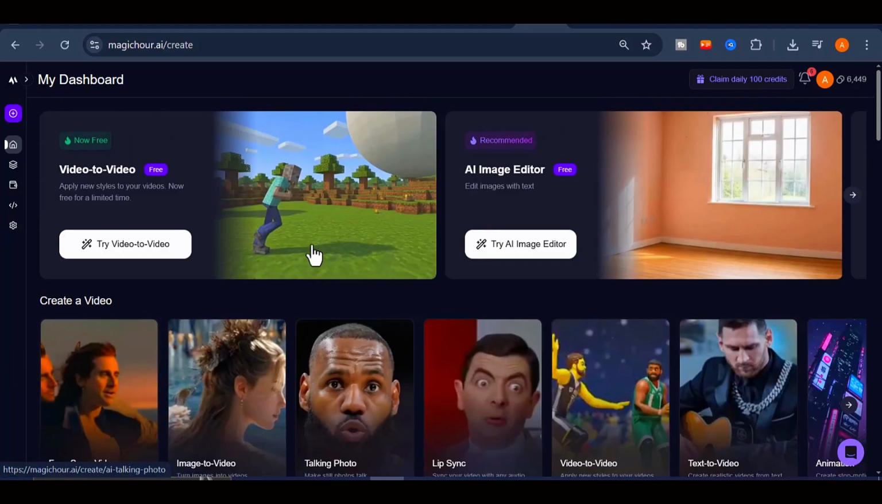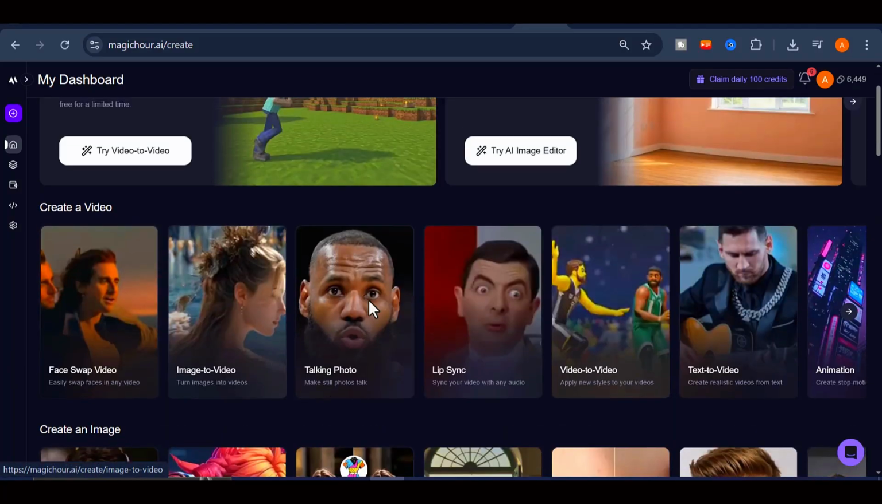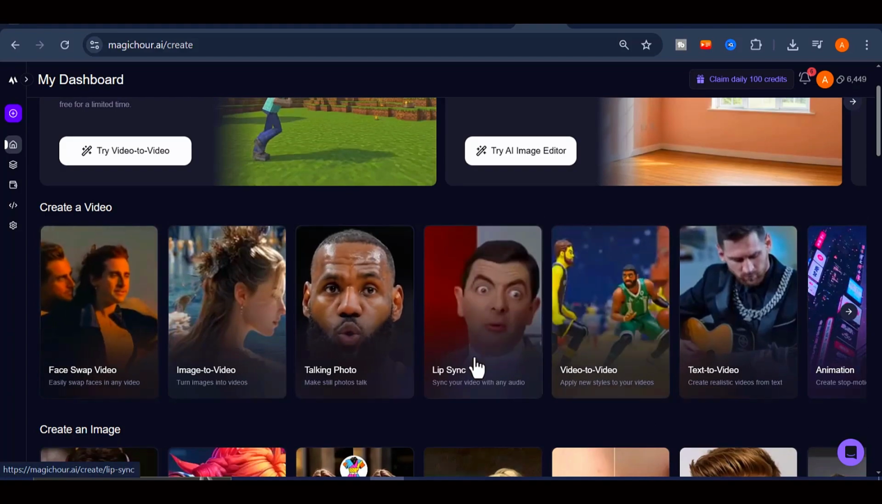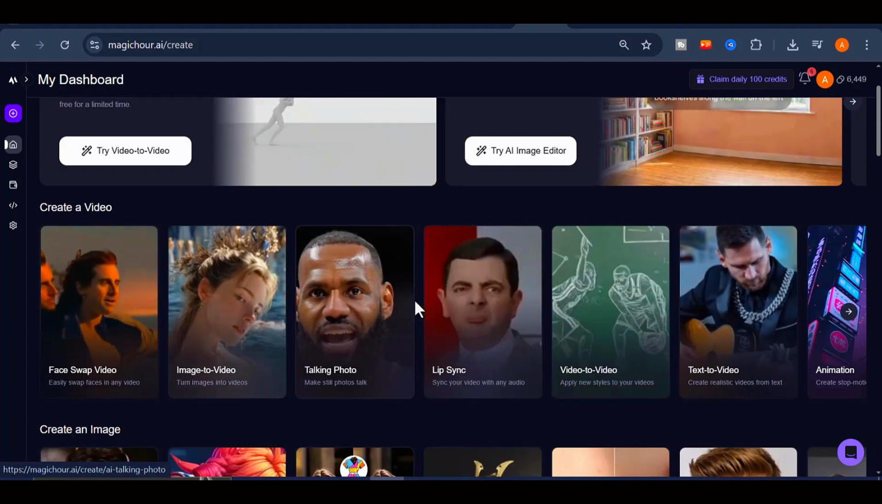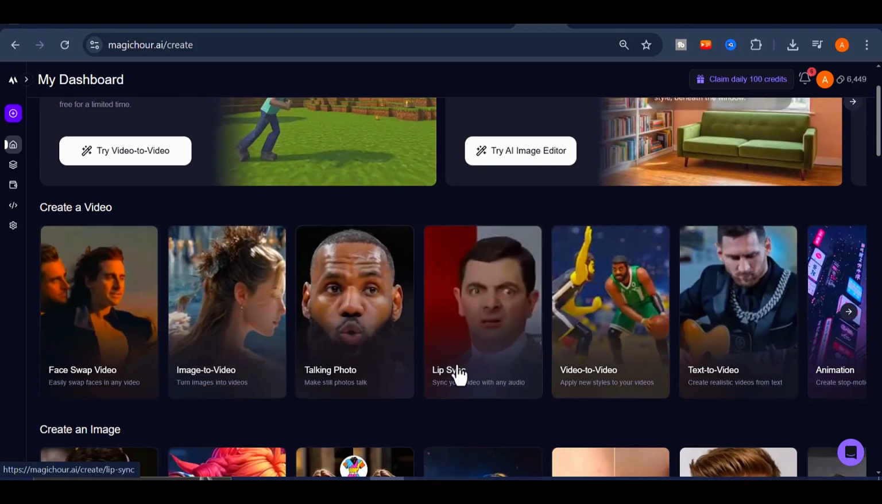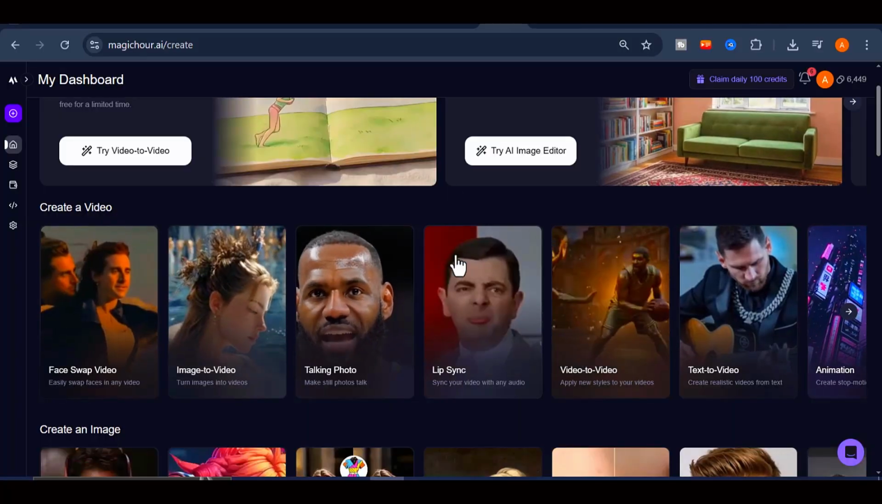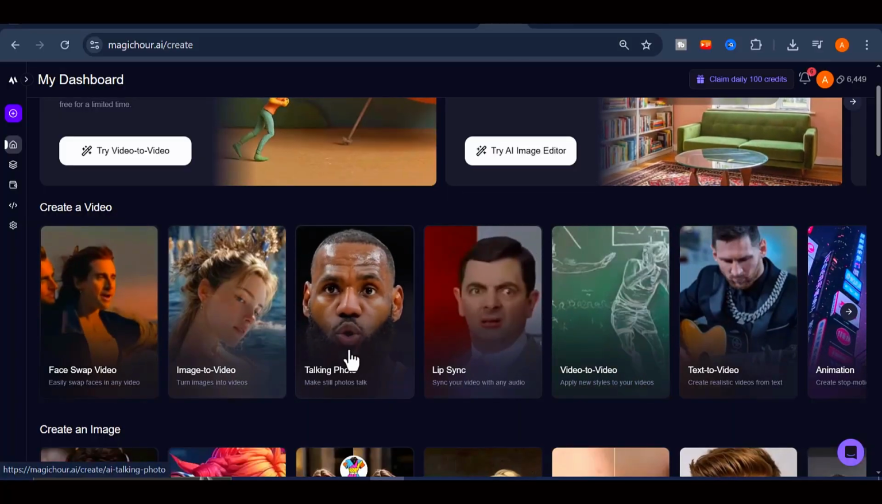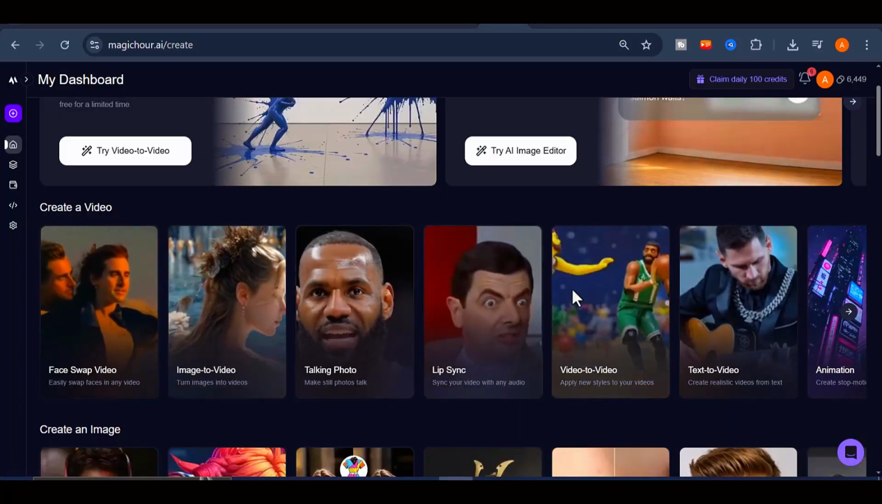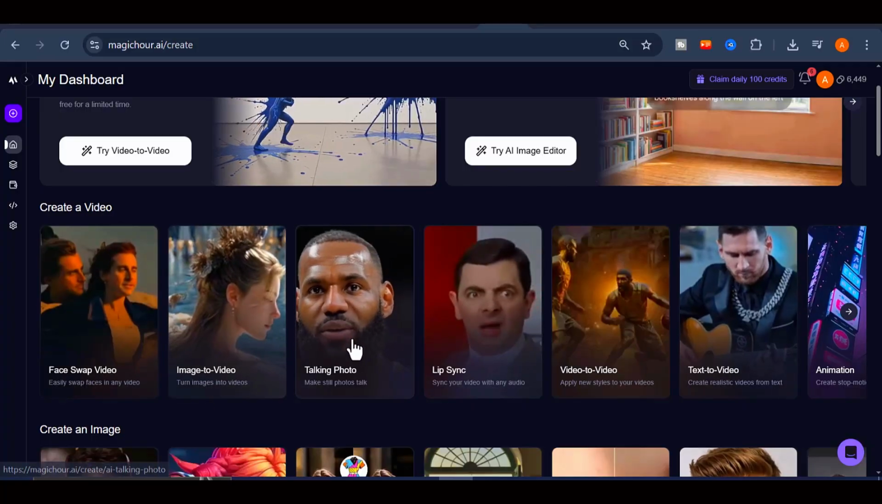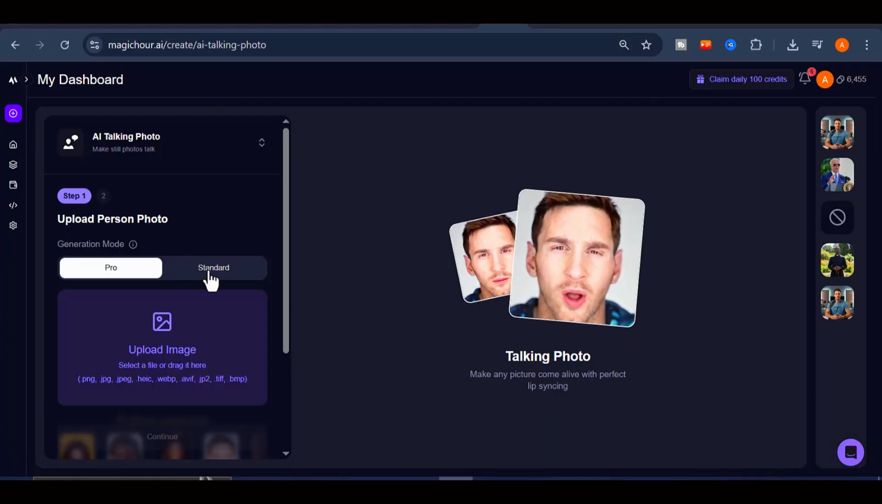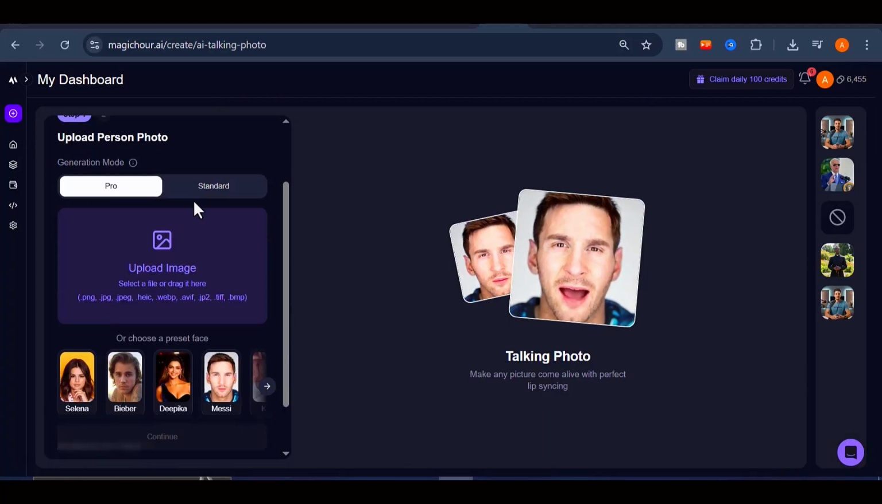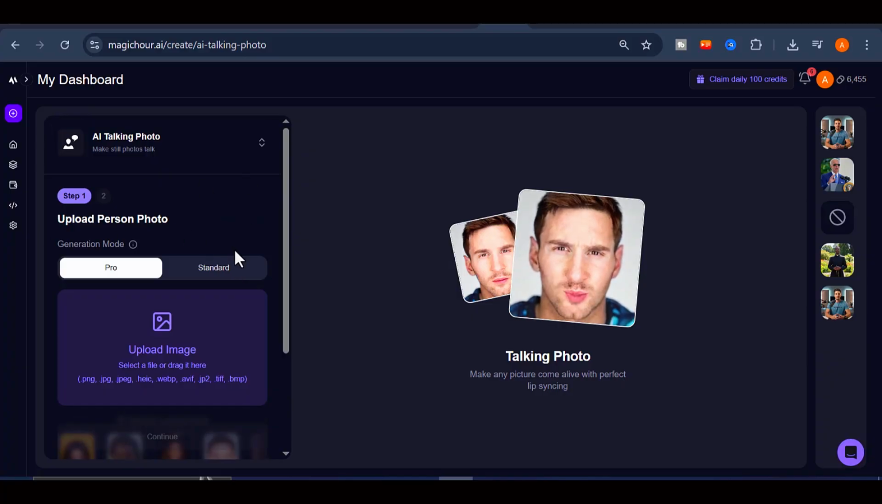From this dashboard, select either the Talking Photo feature or the Lip Sync feature. The Talking Photo option allows you to make any image speak, while the Lip Sync option is designed for turning existing videos into talking clips. For this tutorial, we will start with the Talking Photo tool. Once you click on it, you will be taken into the complete AI Talking Avatar Creation panel, where you can build your realistic avatar from scratch.